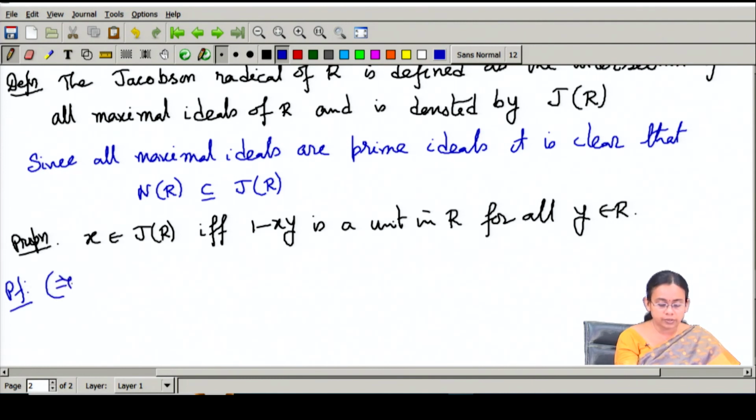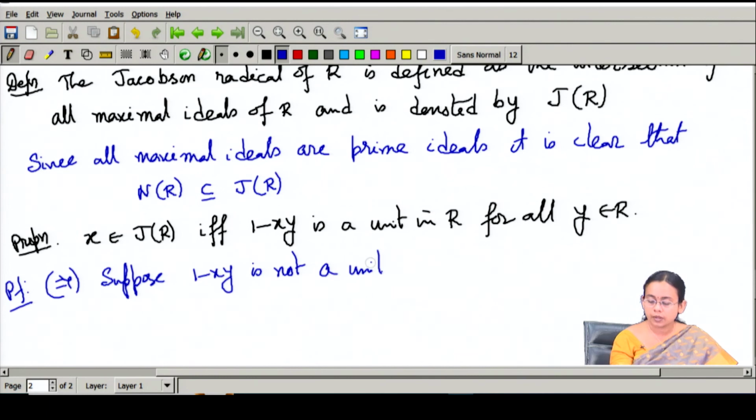First I will start with x in the Jacobson radical. We will show that 1 minus xy is a unit. So, suppose that 1 minus xy is not a unit. If it is not a unit, that means it should be sitting inside some maximal ideal.